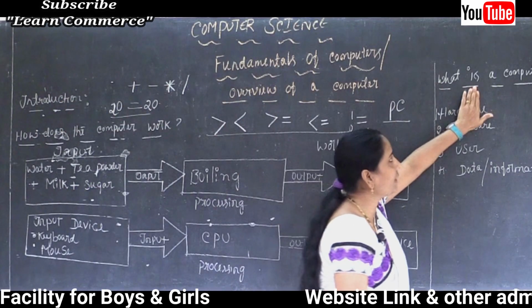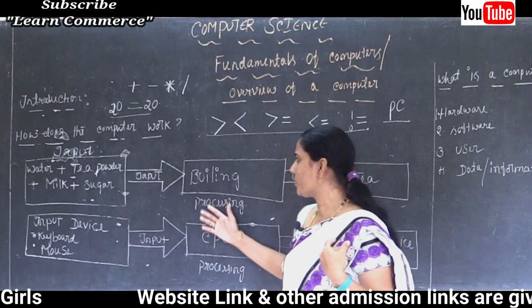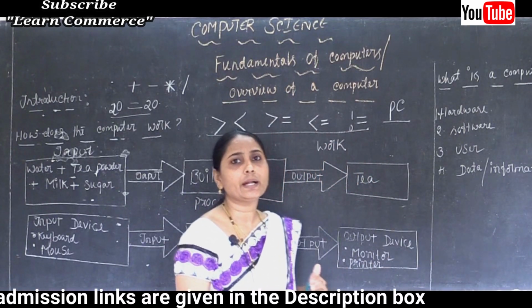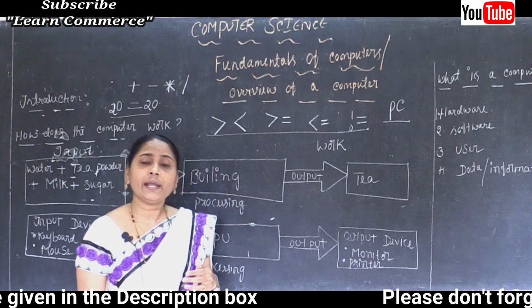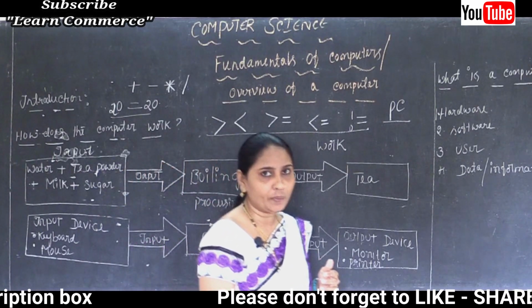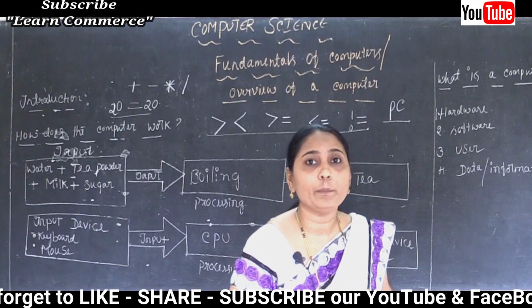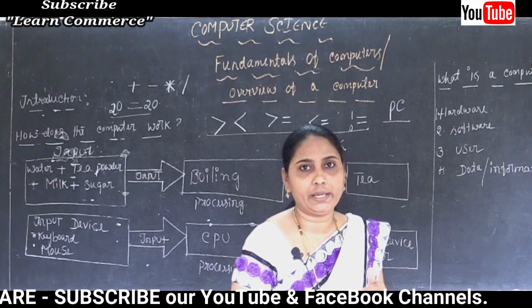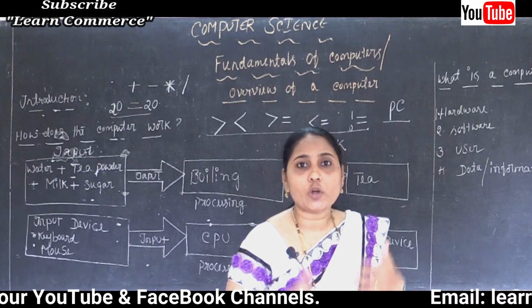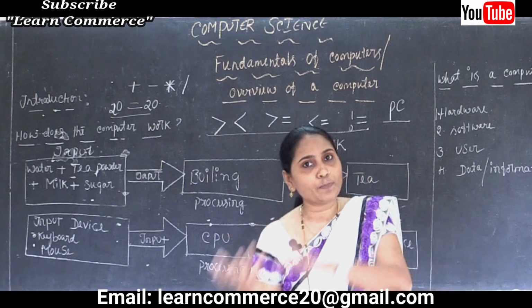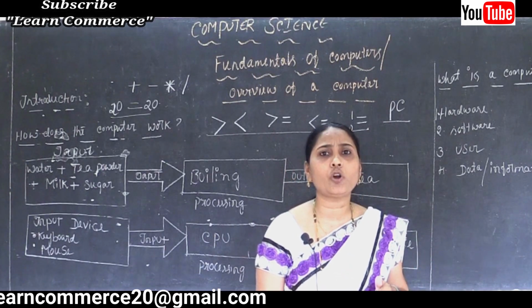Now what is a computer? So the same things, input, processing, each and everything I am going to use in our answer. A computer is an automatic electronic device, also called a machine. It is automatic. That means it is going to accept the data, make the processing, and display. So we can say electronic machine.